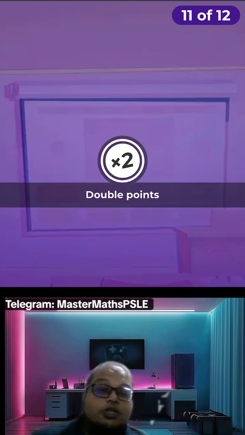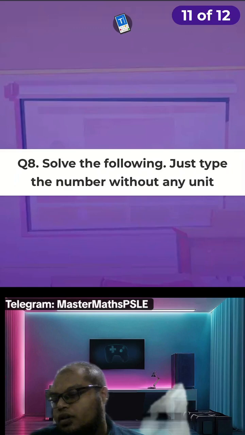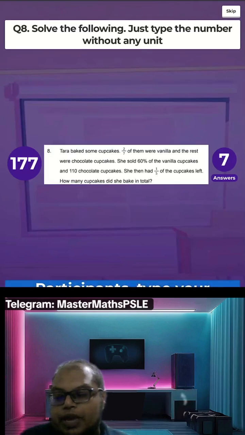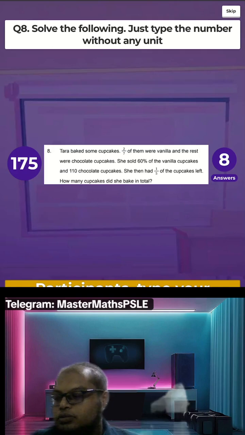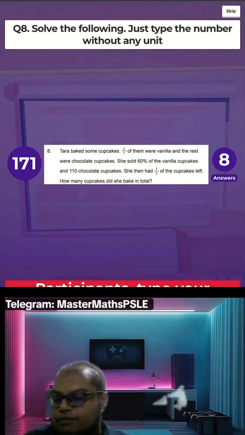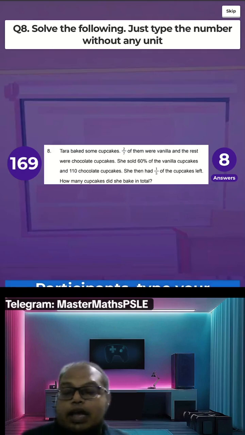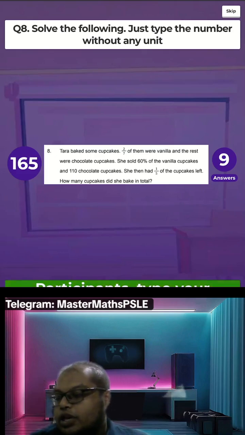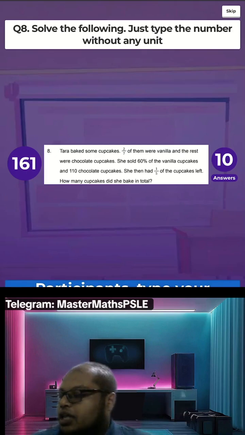Last question for today. How many cupcakes did she bake in total? Tara baked some cupcakes. 2/7 of them were vanilla, and the rest were chocolate. She sold 60% of the vanilla cupcakes and 110 of the chocolate cupcakes.